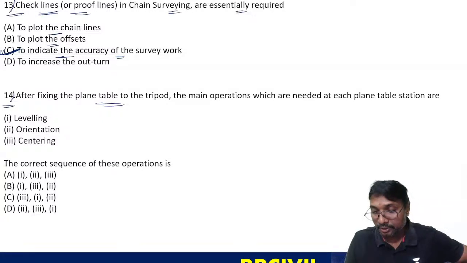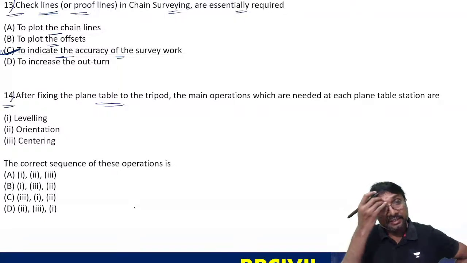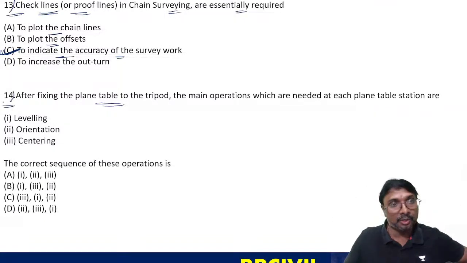Part C. Anybody? Anyone else? Whatever number is present, that number only you take. Any other answer?